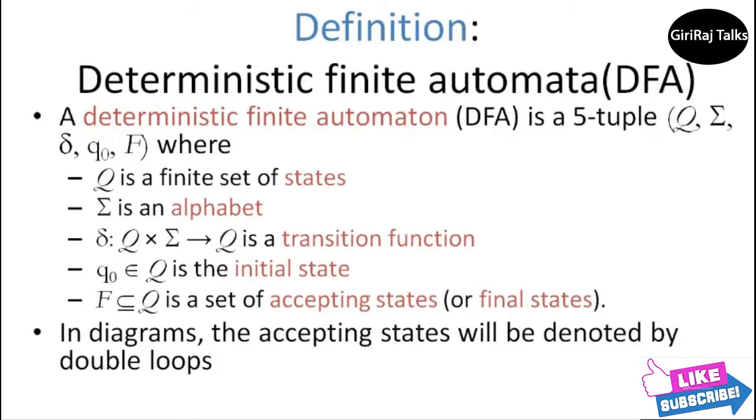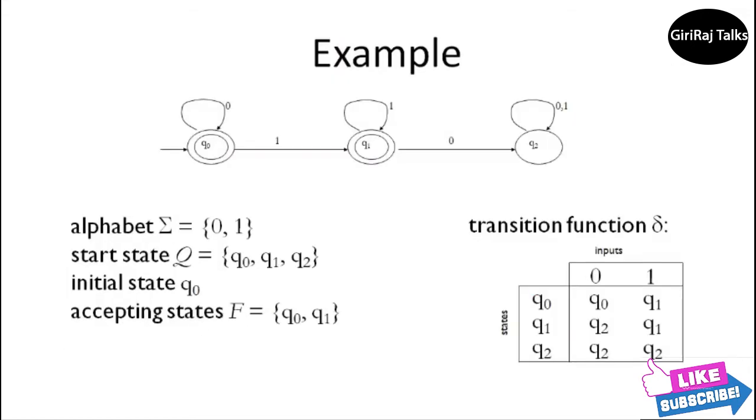What is a transition function? The transition function delta takes as inputs a state and an input symbol and returns a state. The transition function will commonly be denoted delta. In our informal graph representation of automata, delta was represented by arcs between states and the labels on the arcs. Let us see one example of a deterministic finite automaton. We are taking sigma, which means alphabet. In the alphabet, the inputs are 0, 1.